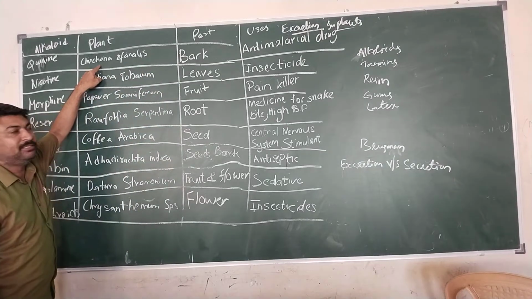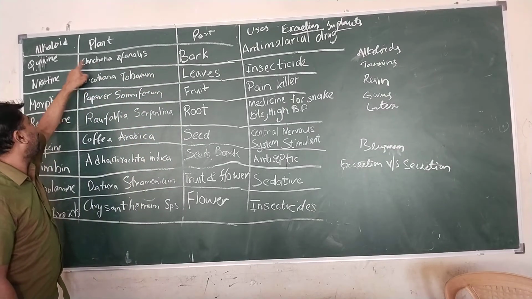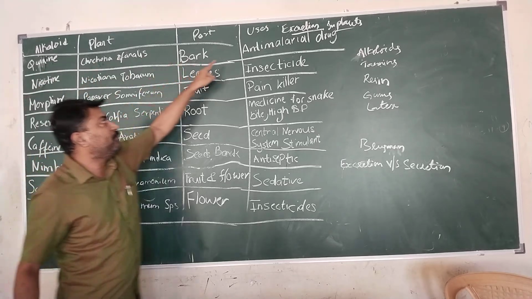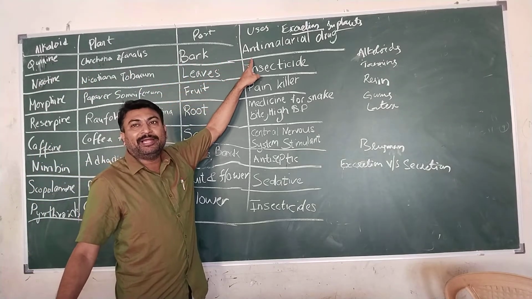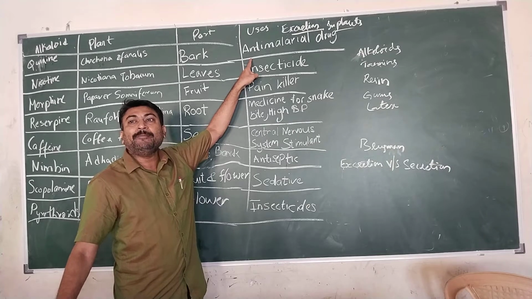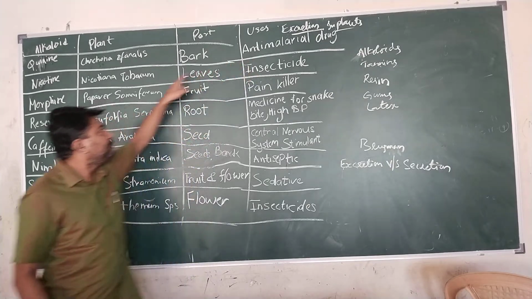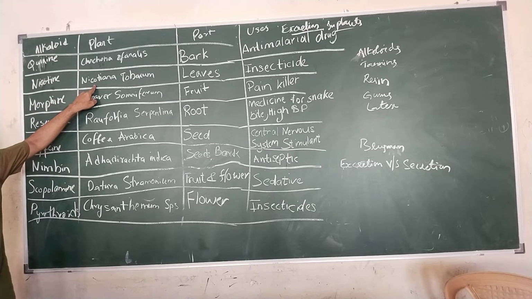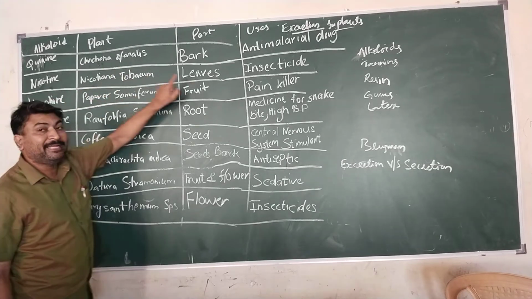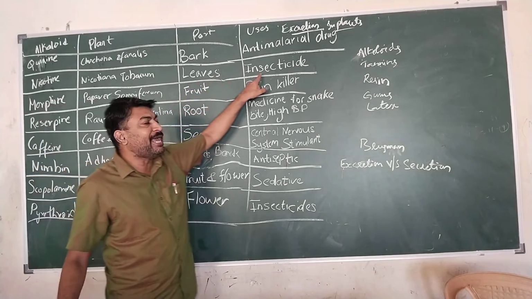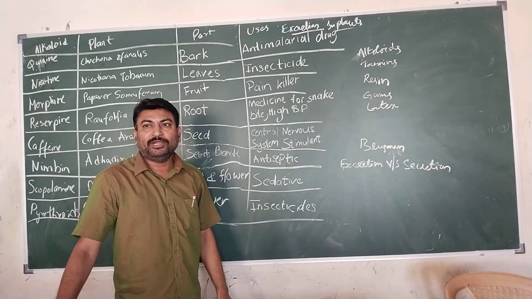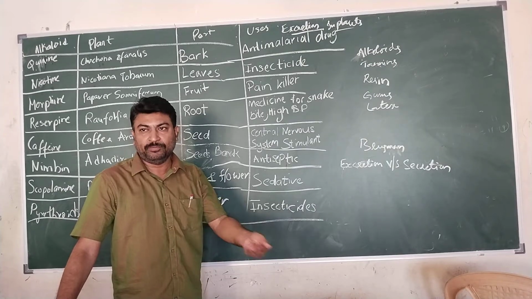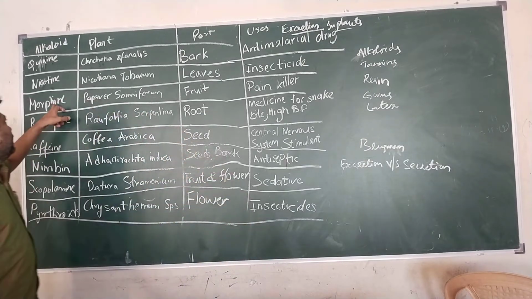Cinchona officinalis is the one from which quinine will be obtained, and we will be utilizing it as an anti-malarial drug. It means it is used in curing malarial fever. Nicotine is present in the plant namely Nicotiana tabacum. It is present in the leaves of the plant, which is used as an insecticide. Insecticide means it is going to eradicate the insects from your houses or from the nearby places.